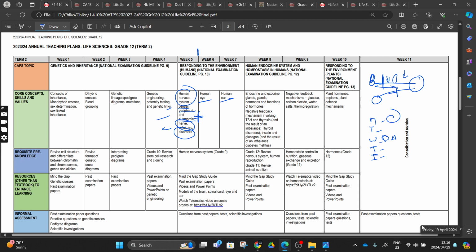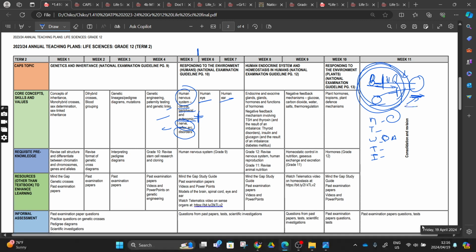We were building your understanding so that when we come to the disorders, you'll understand that if we have a disorder that is destroying these cells here, it means the person won't be able to feel the pain and won't be able to respond to the pain, right? So these are the disorders. We have the one that is due to degeneration or removal of this, or we can say these cells dying.